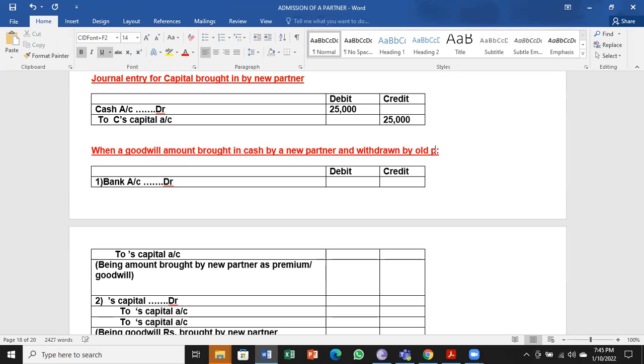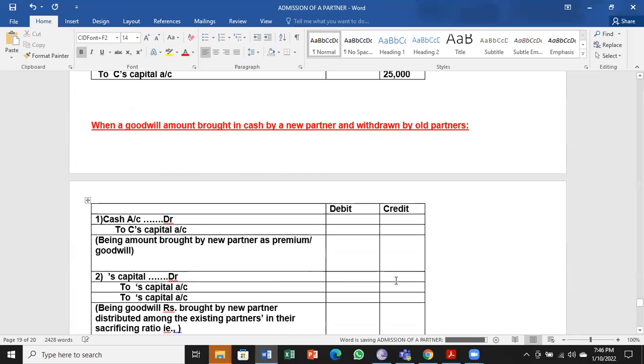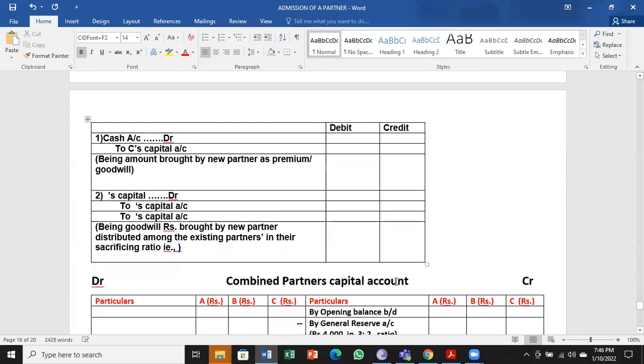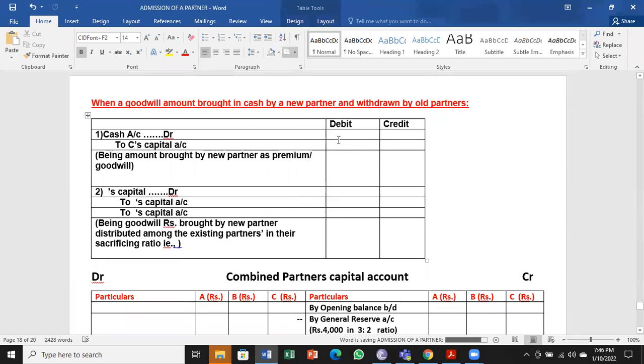So next, goodwill amount brought in the form of cash by new partner and withdrawn by old partners. This is a new situation. So one more extra entry will be there. So first entry as usual. First entry as usual. Cash account debtor to C's capital account. I'll put it here. Easy for you to mostly recognize and understand.